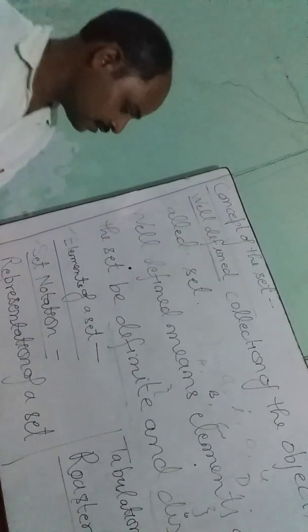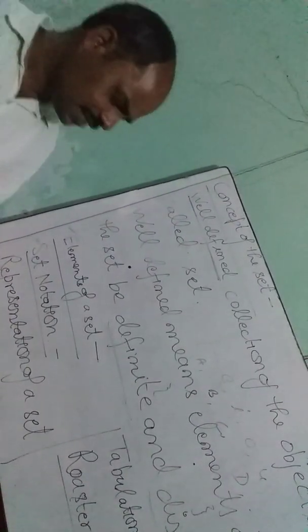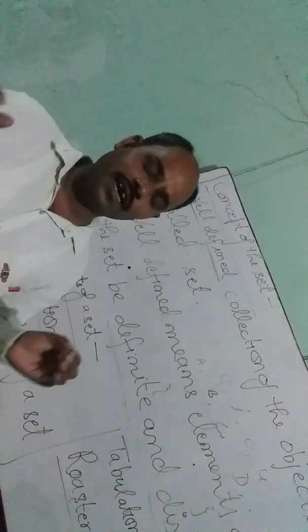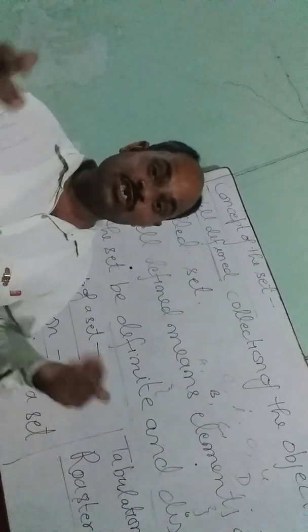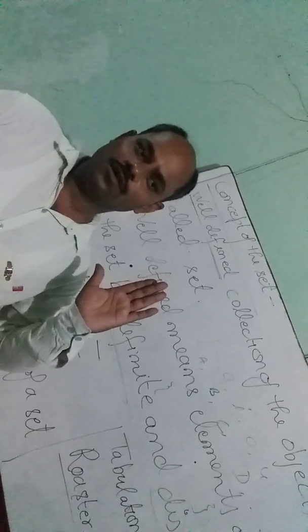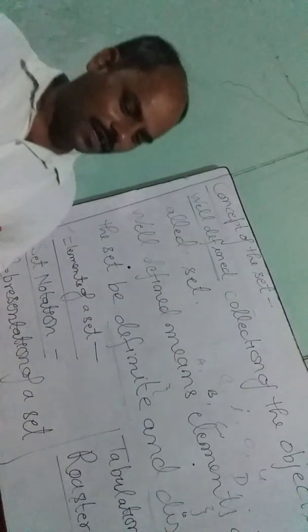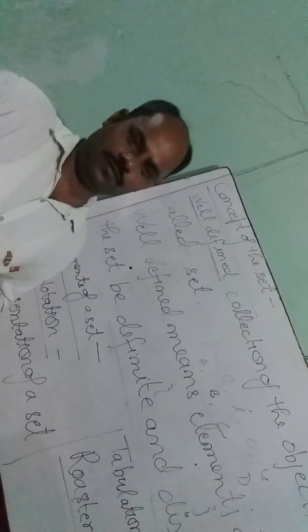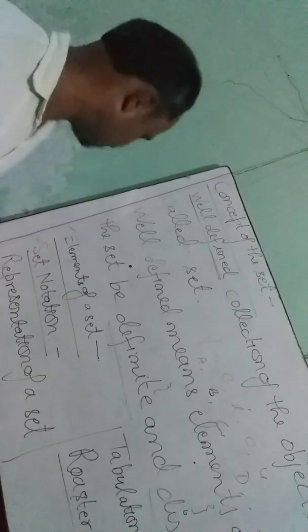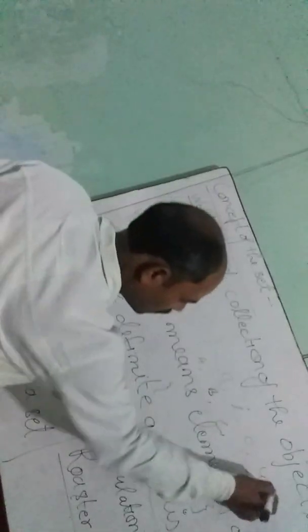In this method, we write all elements in curly brackets and use a comma after each element, but after the last element I do not use a comma, like this. Here use a comma, here use a comma, but I do not use a comma here. I write this. It is the representation of the set by the tabulation or roster method.